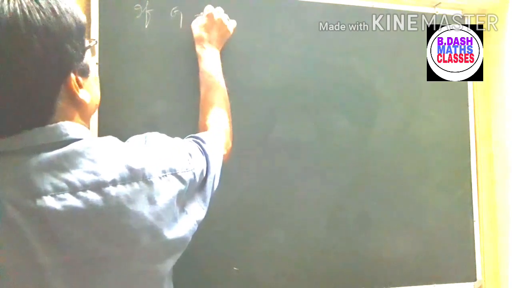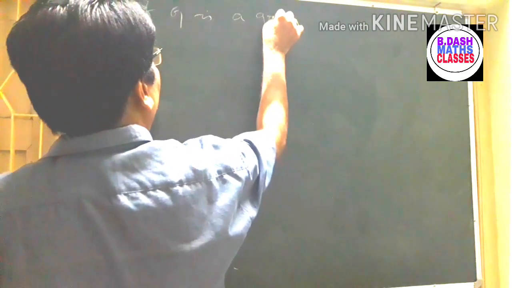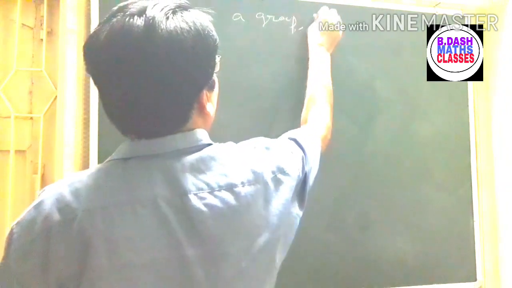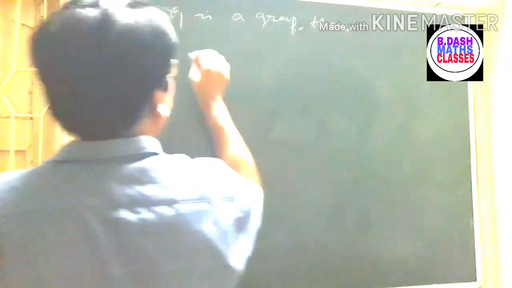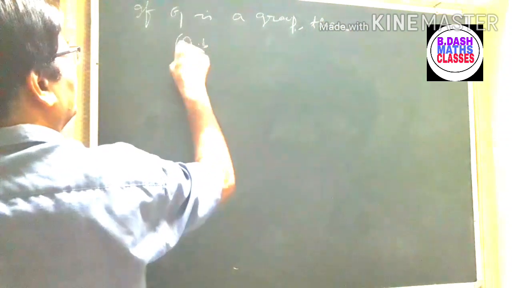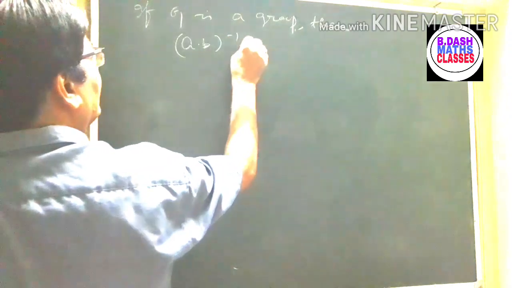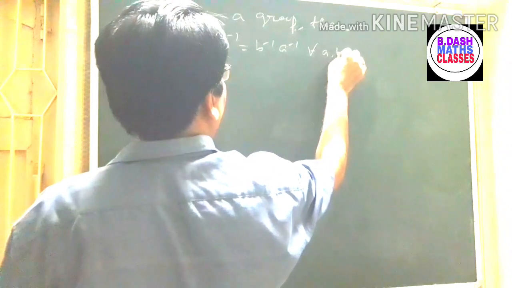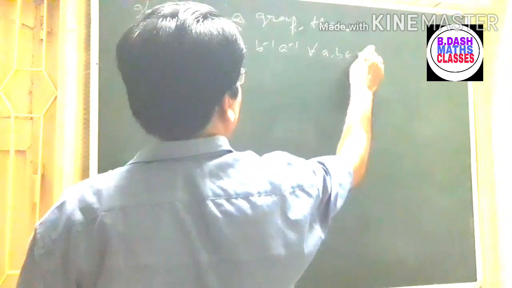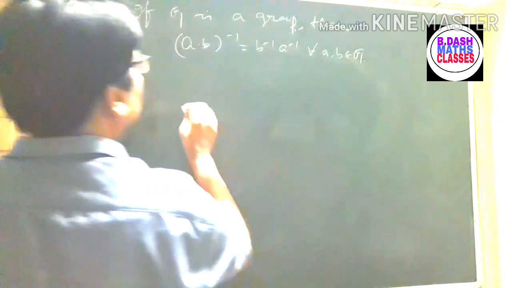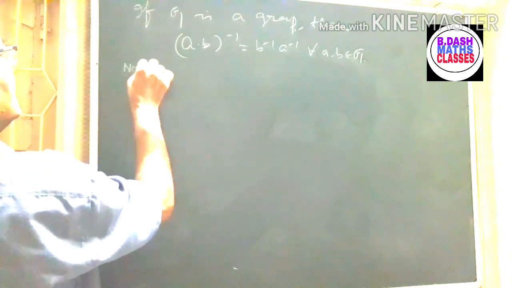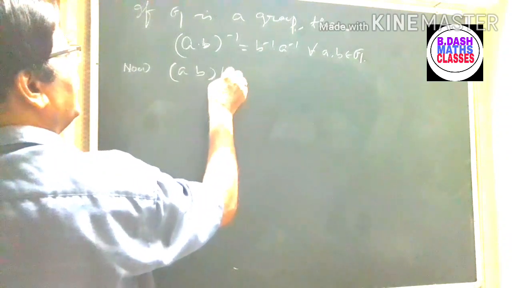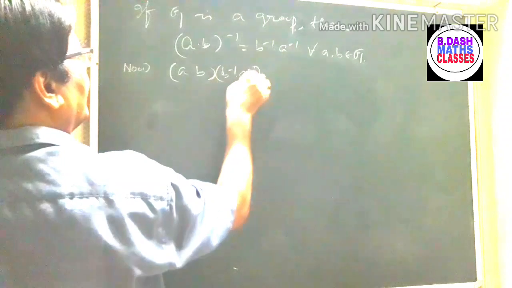If G is a group, then inverse of A into B is equal to B inverse into A inverse for all A, B belongs to G. Now let us start with this expression: A B into B inverse A inverse.